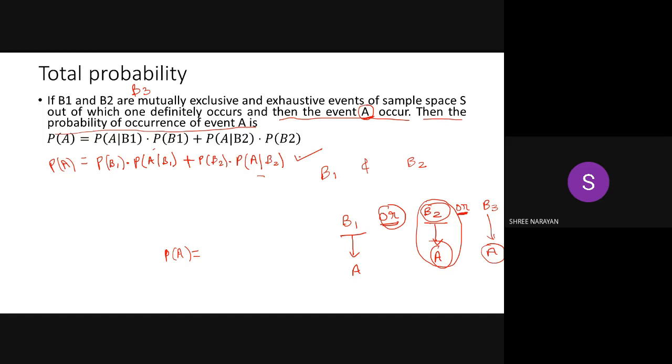Yes, sir. There will be one addition, plus. And in such a case, I need to add one more term over here. Plus P of B3 dot P of A over B3.